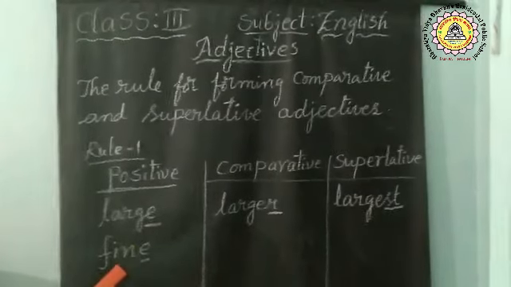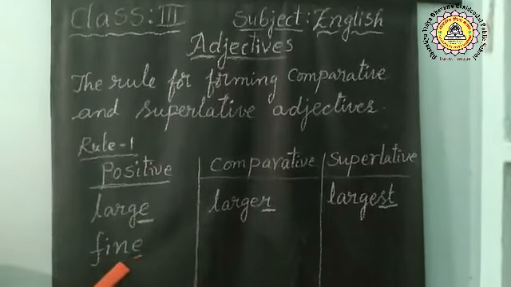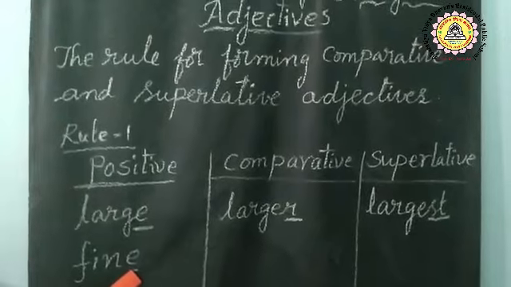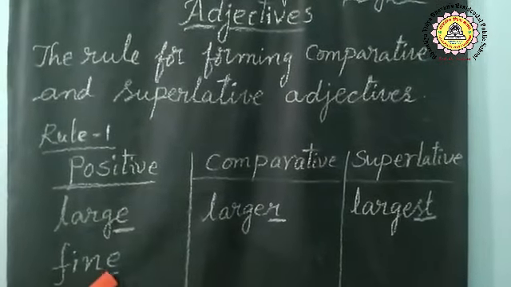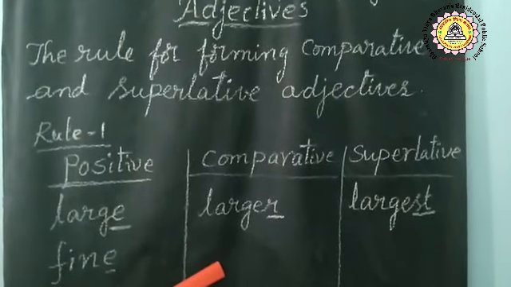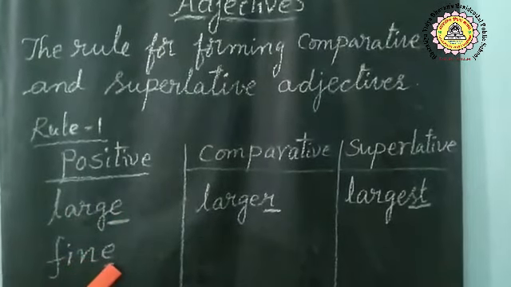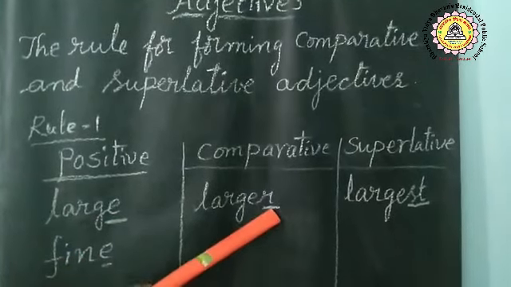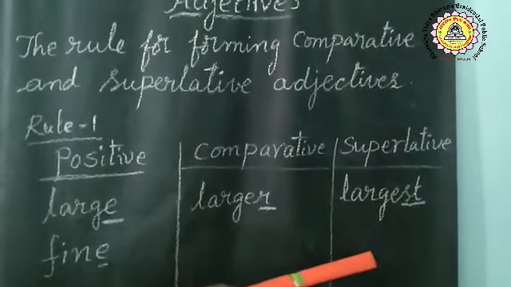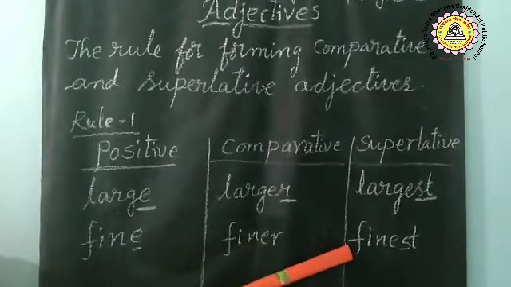Yes, children. Look at the second word. Adjective. Fine. This is the positive degree. Look at this ending letter. What is this? E. Very good. Can you tell the comparative and superlative degrees now? Comparative degree: finer. Superlative degree: finest. Because the word ends in E, we add R to form the comparative and ST to form the superlative. Fine, finer, finest.